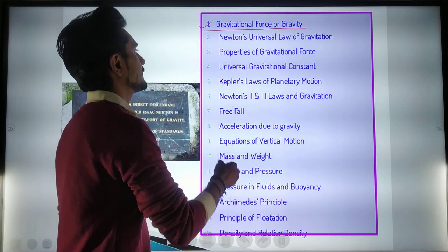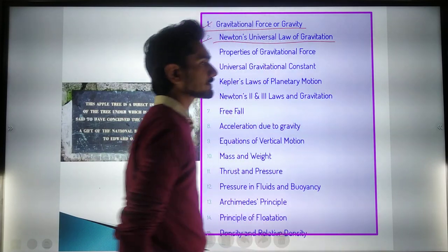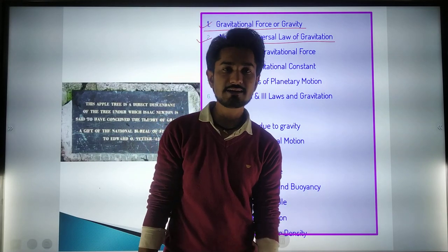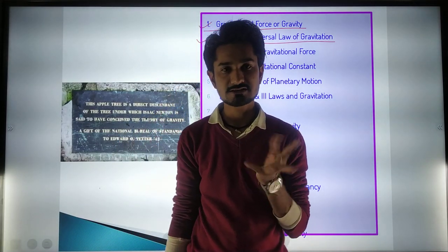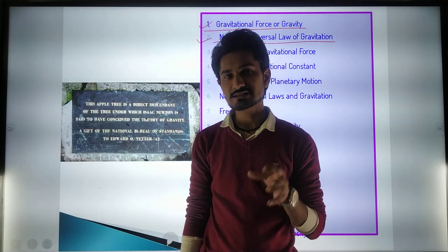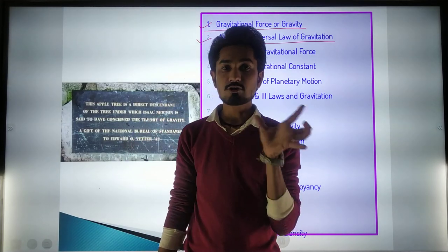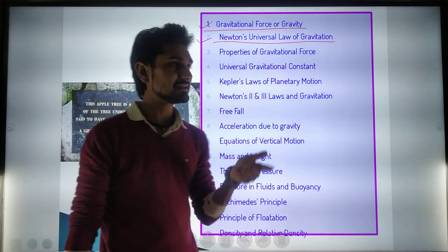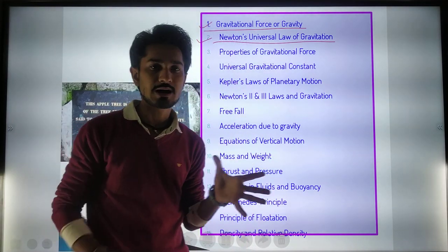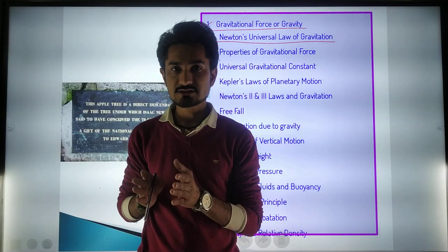Then we are going to study Newton's universal law of gravitation. In that law, he has given us so many concepts, such as why we are experiencing this gravitational force, what are the necessary circumstances that have to be followed during gravitation, and what are the factors that affect gravitation. So we are going to know about that. The mass of an object is also necessary for gravitation.